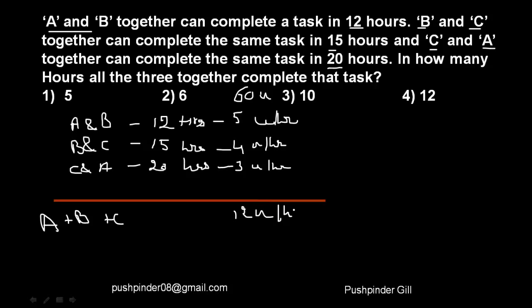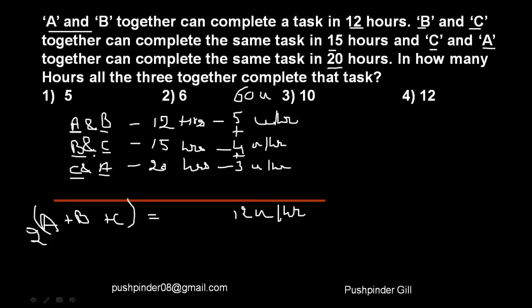What does it give me? Now if you see here, A's units have been added twice, B's units have been added twice, and C's units have been added twice. So this is nothing but twice the number of units that A, B and C are going to finish every hour. Let me take a quick recap. If I add 5 plus 4 plus 3, it is going to give me double the capacity of A, B and C per hour.